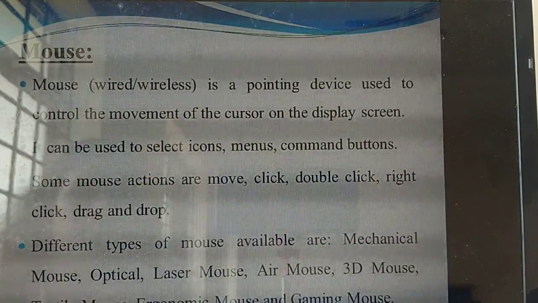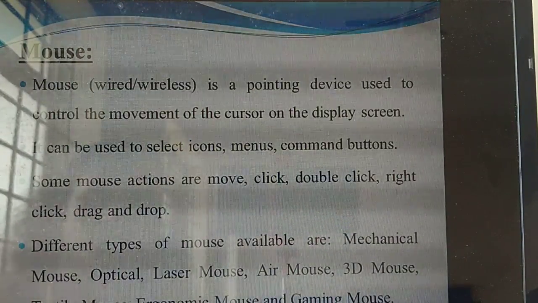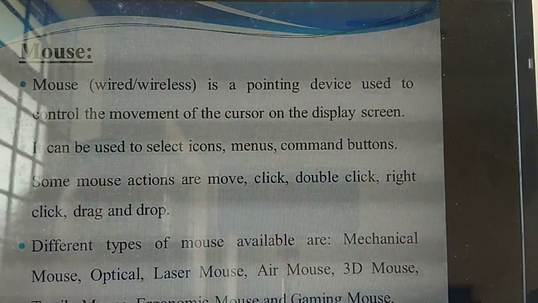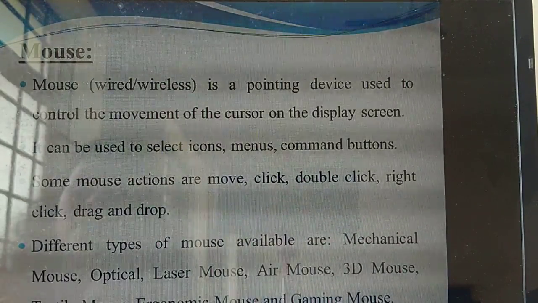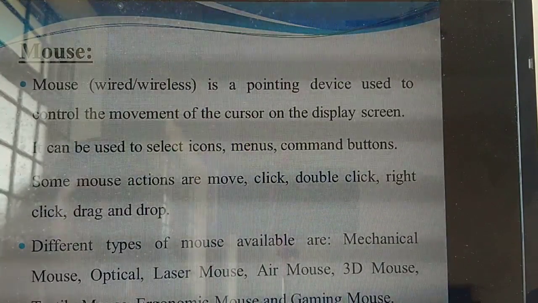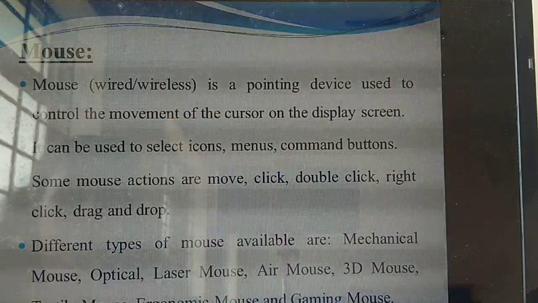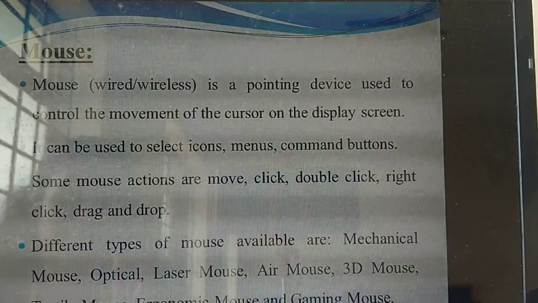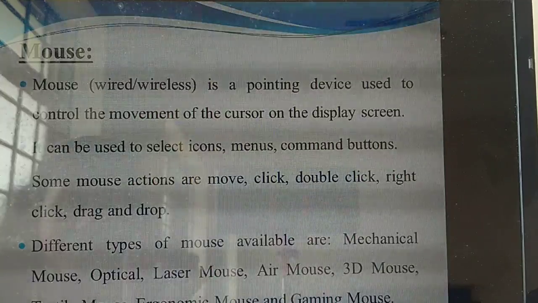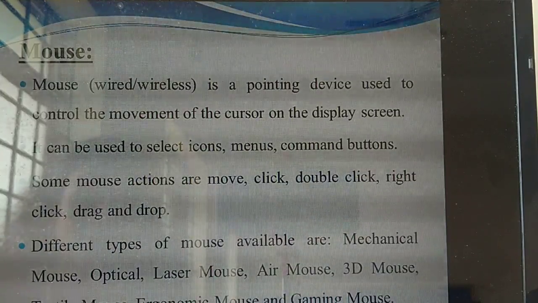Pointing device means, for example, if you are clicking something on the screen, you will see a cursor there, isn't it? So that is the pointing device. What is the use of this? It is used to control the movement of the cursor displayed on the screen. Using this mouse, you can drag and move here and there, isn't it? So using this mouse, you control the movement of the cursor displayed on the screen.